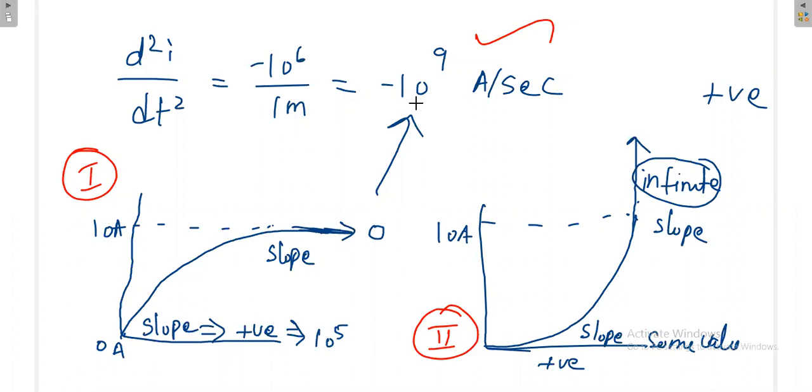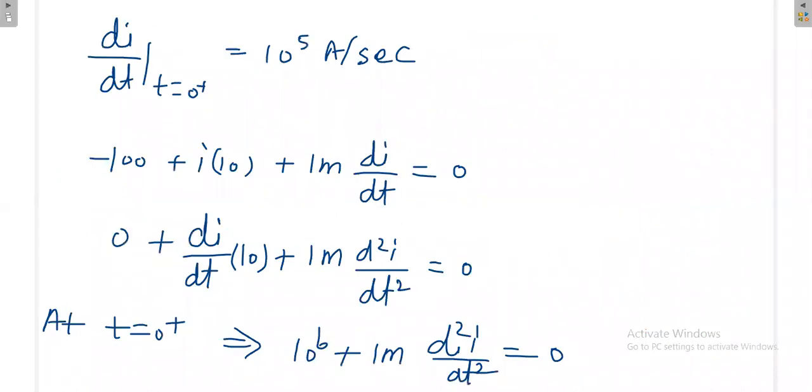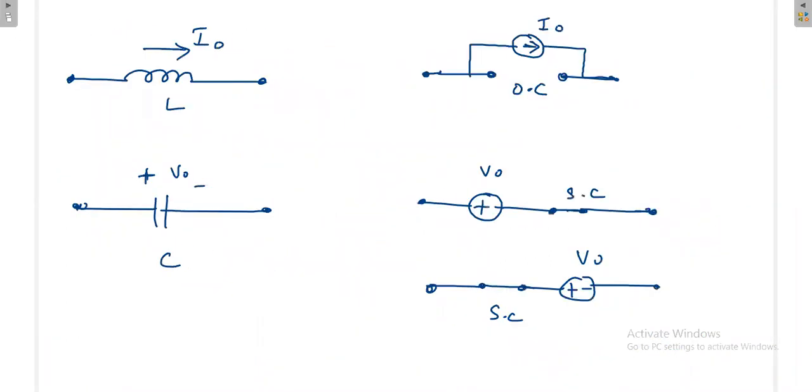Either the final value will be positive or negative. It may be a second order or third order derivative, no problem. Mostly up to second order you will get in the exam. Once this session is over, you can start with the same link. We'll also try to do this in a different manner. We'll try to calculate the current across the inductor, current wave.